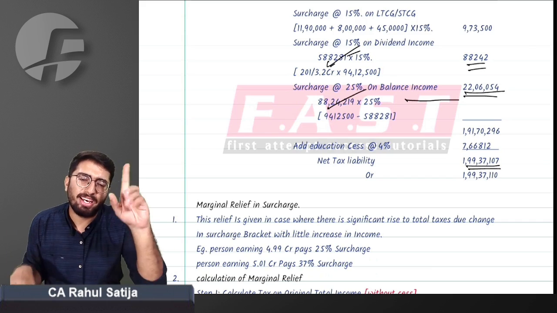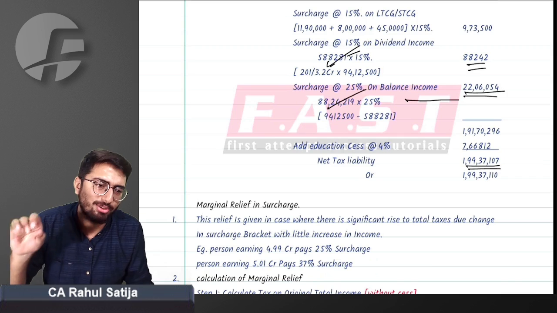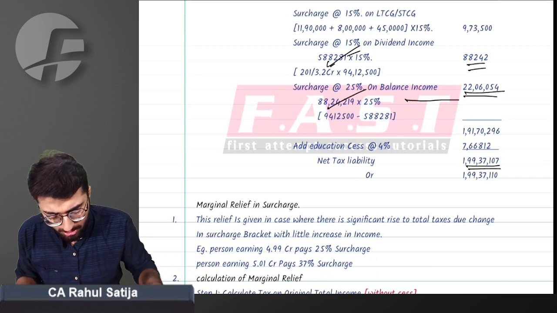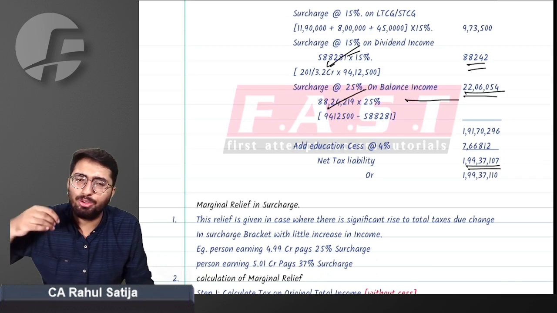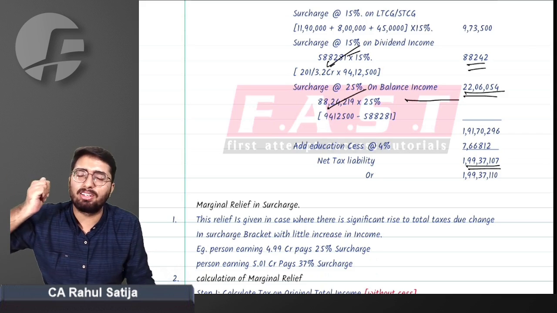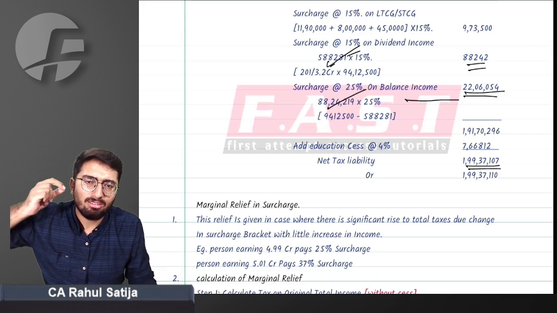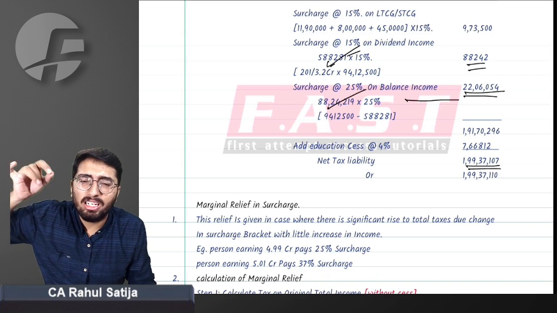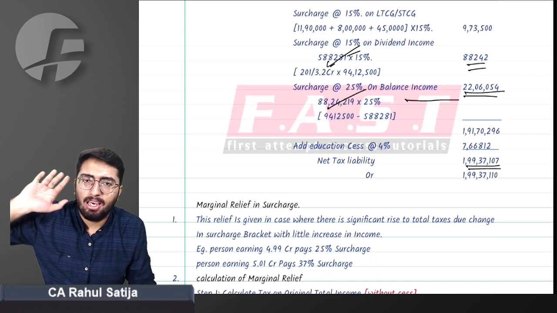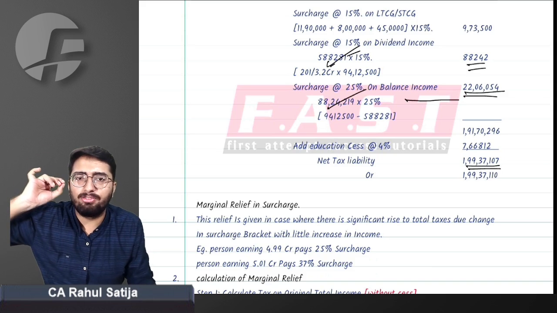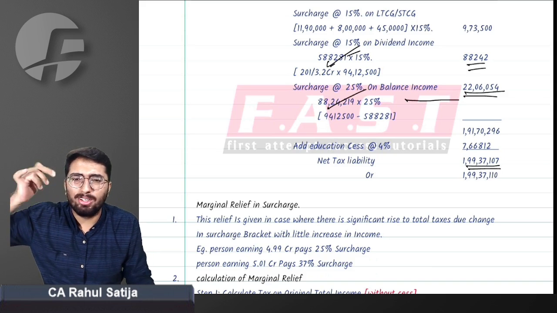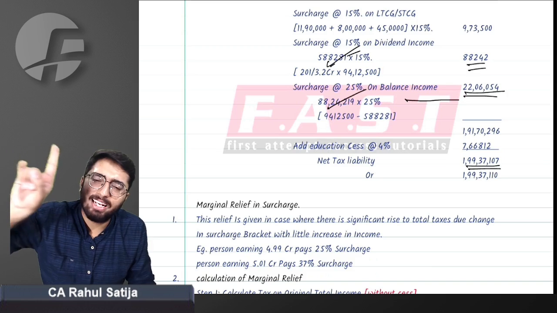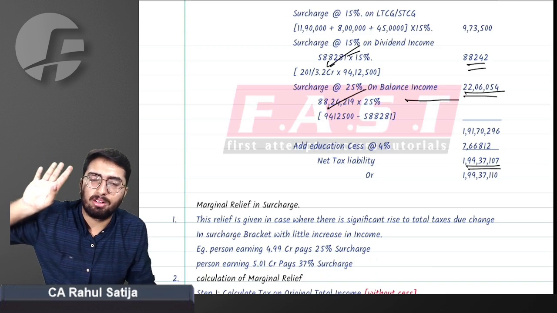Now we do have a very minute concept of marginal relief. You need to understand it really well, because many times you do know marginal relief, but when this word strikes your mind, there are not too many things you can recollect. You often tend to confuse it with rebate 87A. So what is marginal relief? One line, what I am saying now, you have to remember.